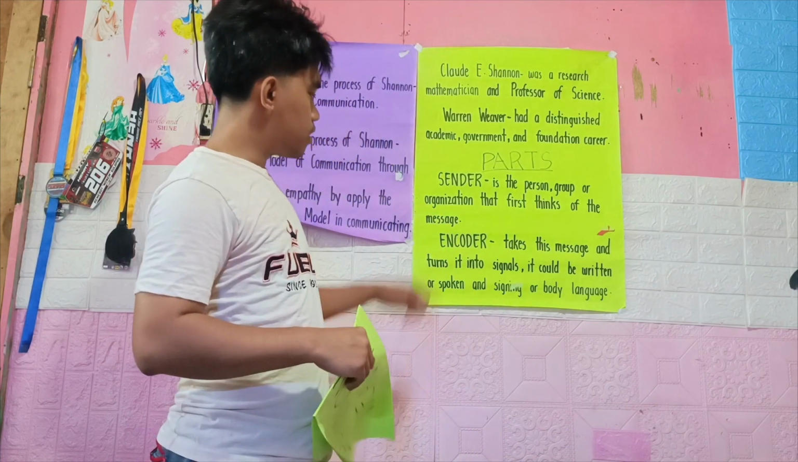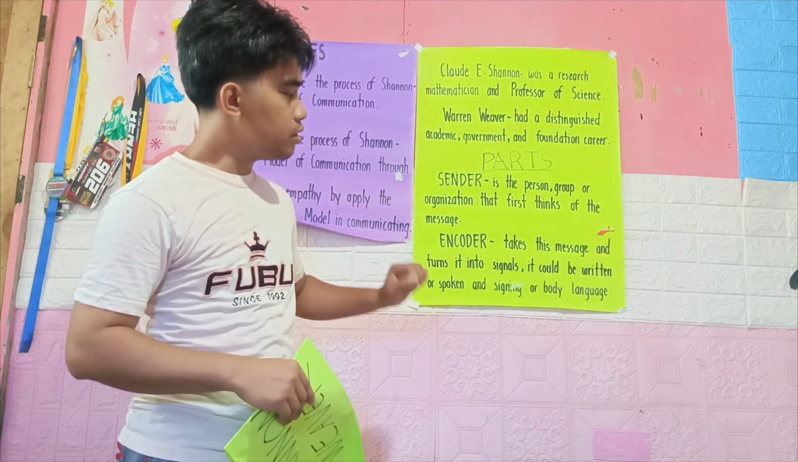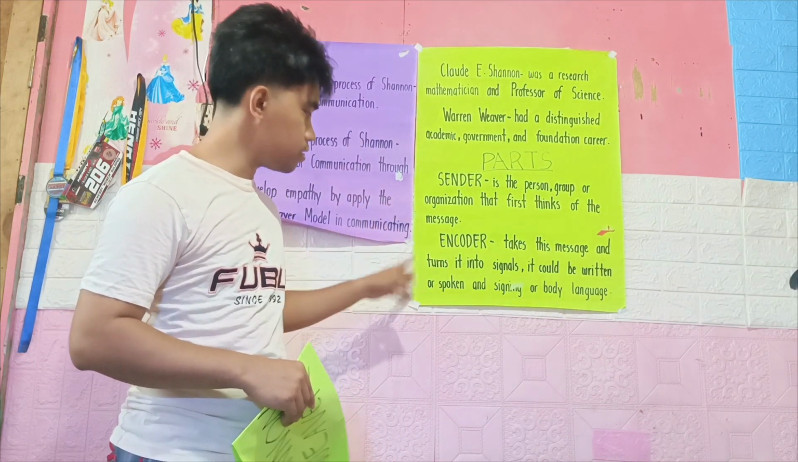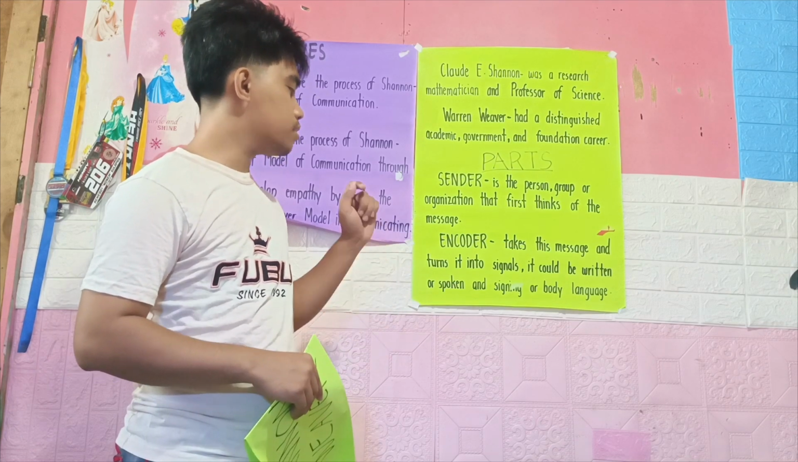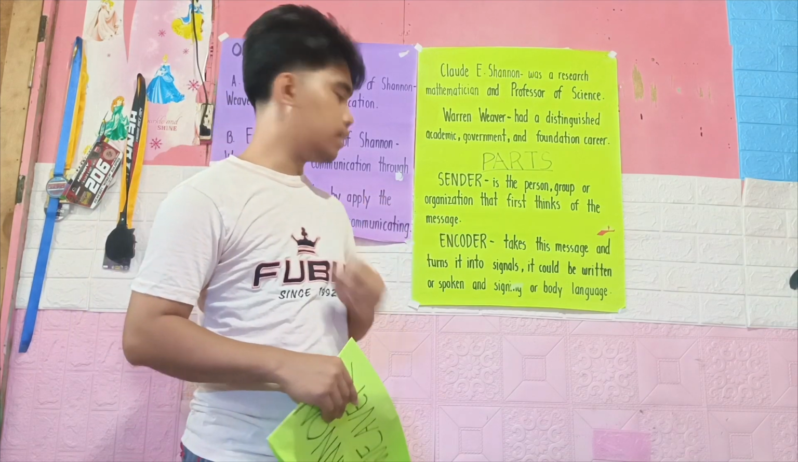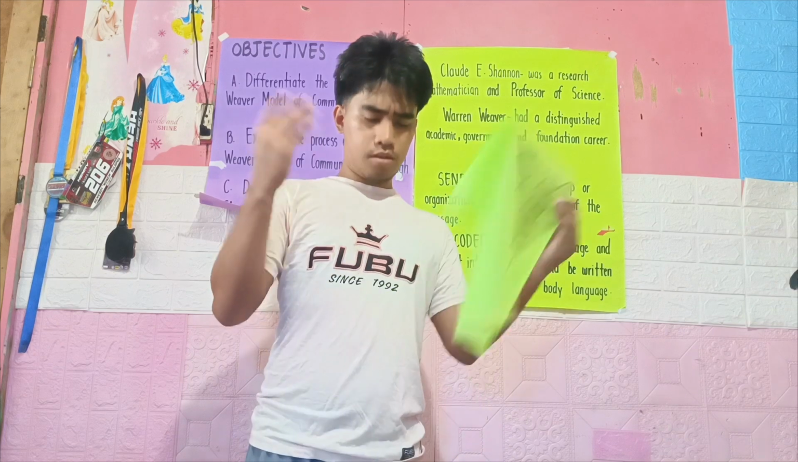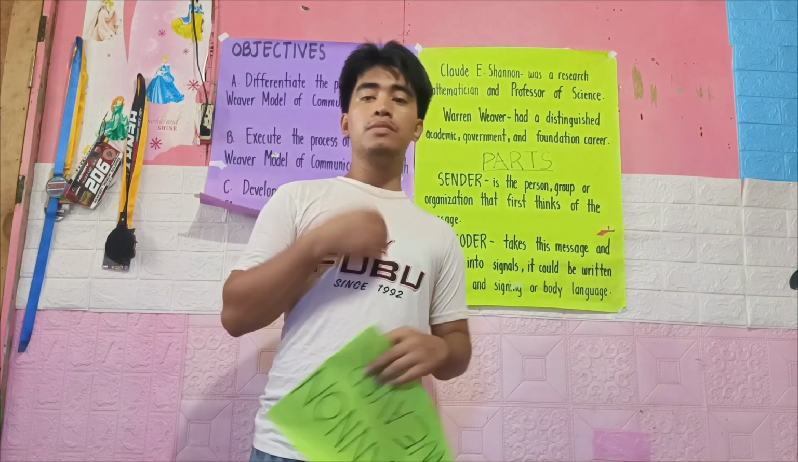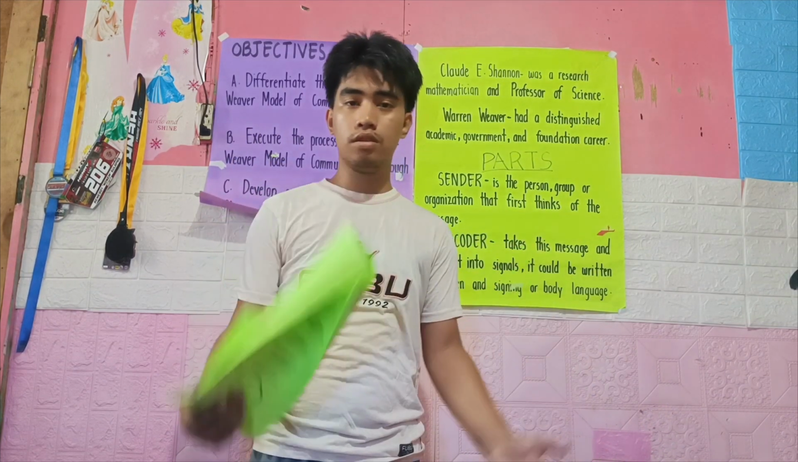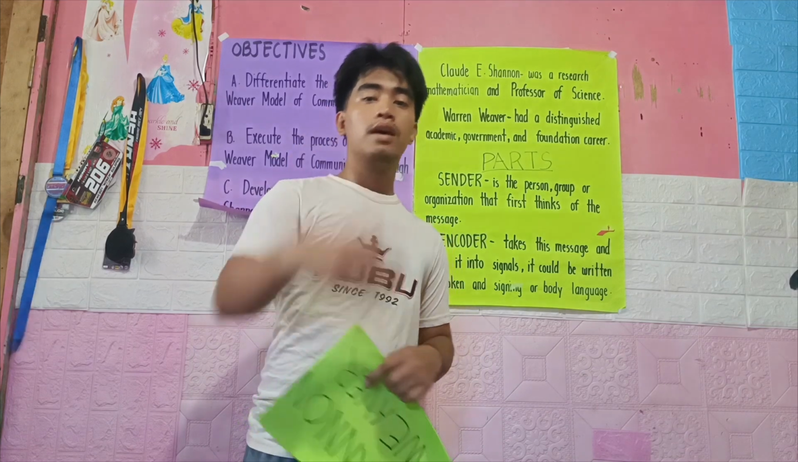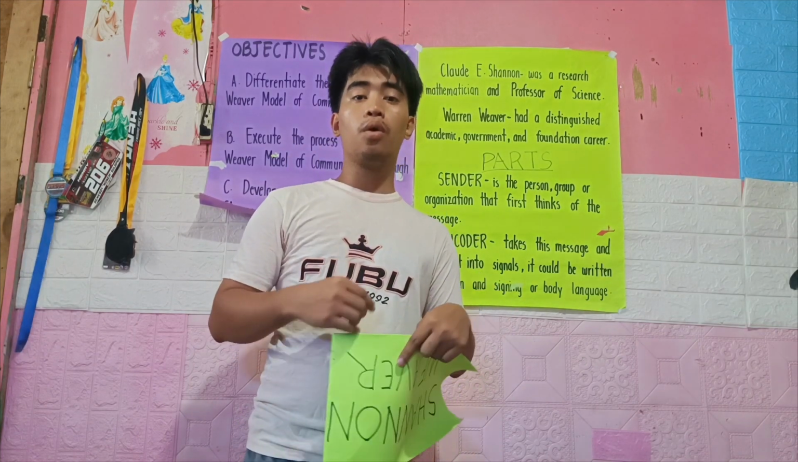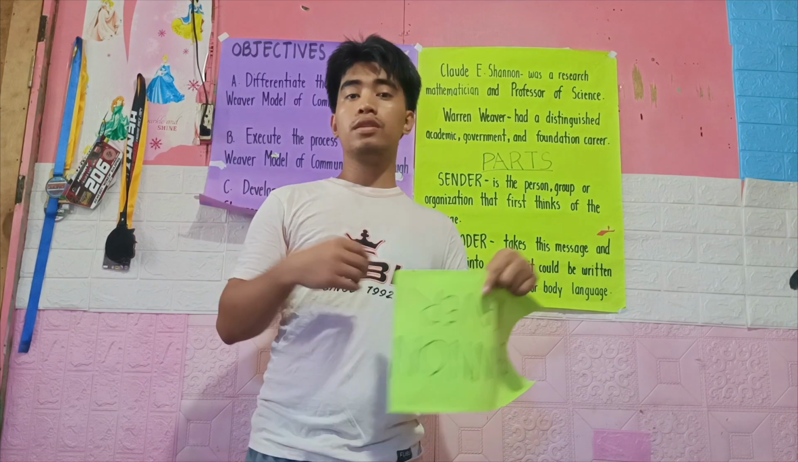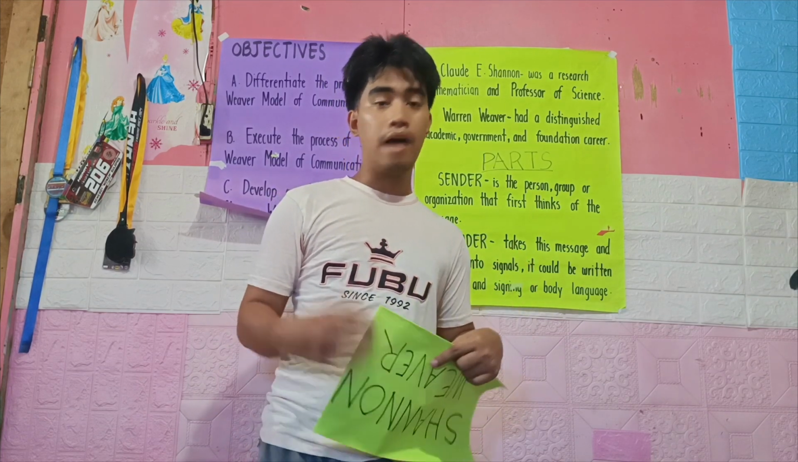Next is the encoder. The encoder takes the message and turns it into signals. It could be written or spoken, and signing or body language. So just this time, I am the sender and I am discussing to you, and the encoder is the camera, since it is the one who records or encodes the discussion that we are having today.